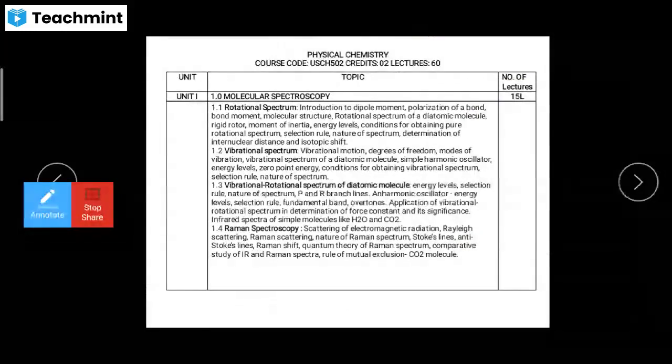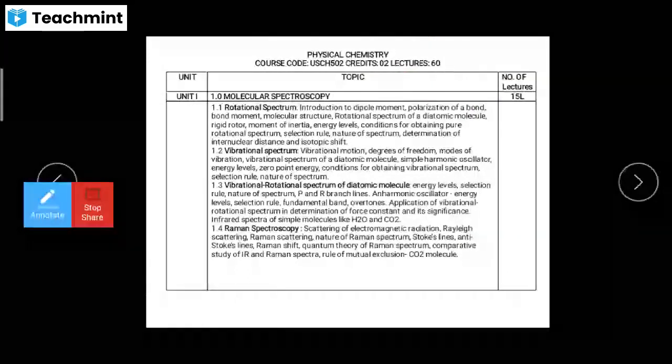Is the screen visible? Can anybody say that the screen is visible? Yes, sir.